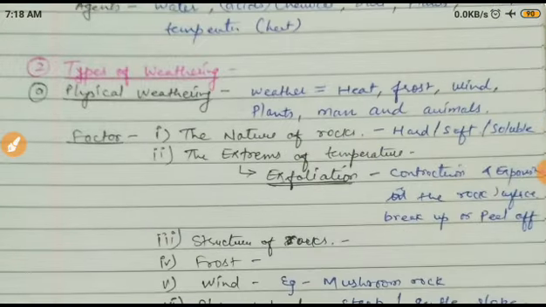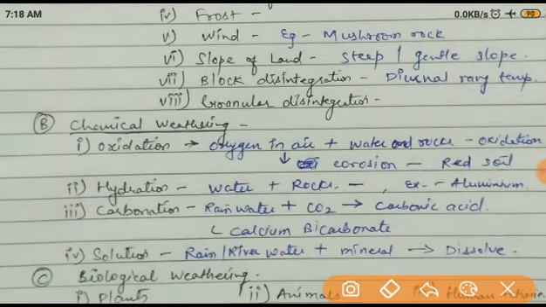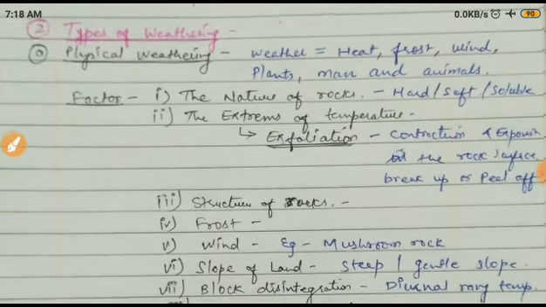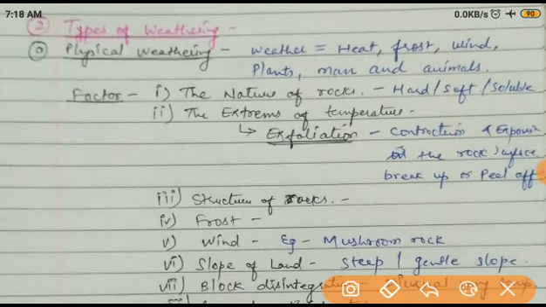Now, how many types of weathering? Basically there are three types of weathering. Physical weathering, next one is chemical weathering, and the third one is biological weathering. So now see each in detail.